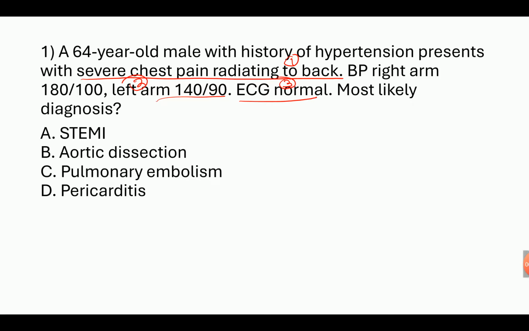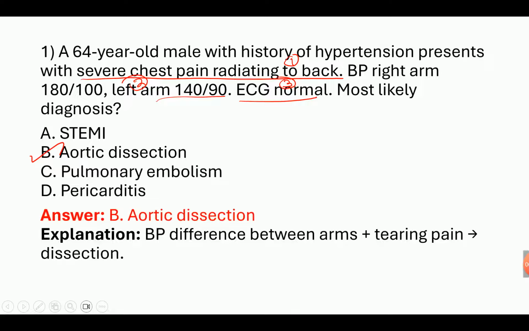It is not STEMI, aortic dissection, pulmonary embolism, pericarditis. So these keywords are related to the answer, aortic dissection. BP difference between arms plus tearing pain is aortic dissection.